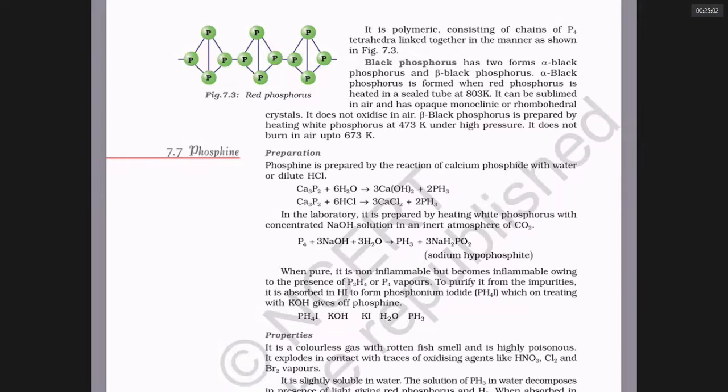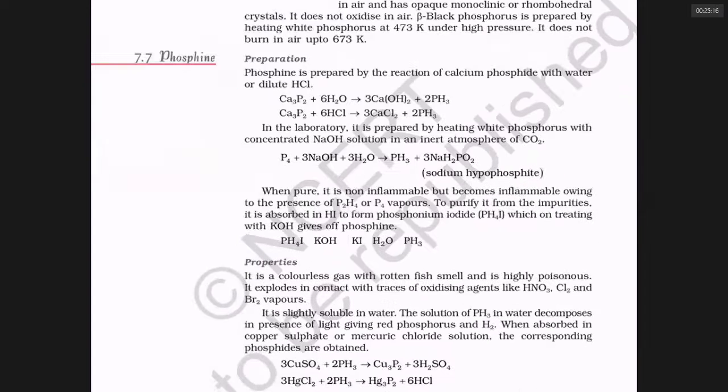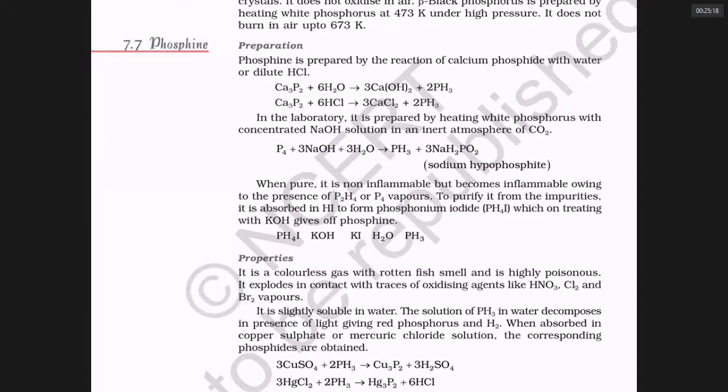You can also make PH3 by heating yellow phosphorus with NaOH. Notice, red phosphorus would not give this reaction. It is not given in the textbook, what I am saying. Red phosphorus would not react with NaOH to give phosphine. Only white or yellow phosphorus would give it. It is a 1-3-3-3-1 reaction: 1 P4, 3 NaOH, 3 water react to give 3 moles of sodium hypophosphite plus 1 PH3. 1-3-3-3-1 is the code I gave.